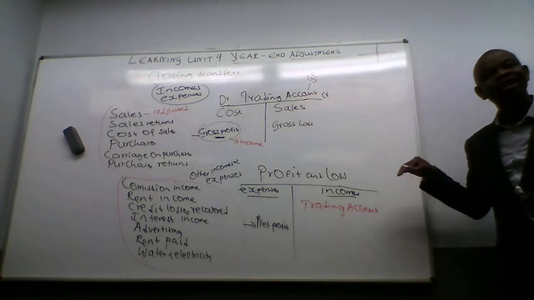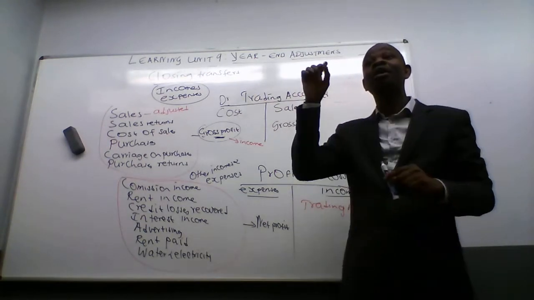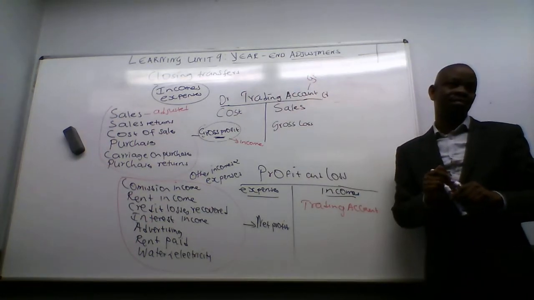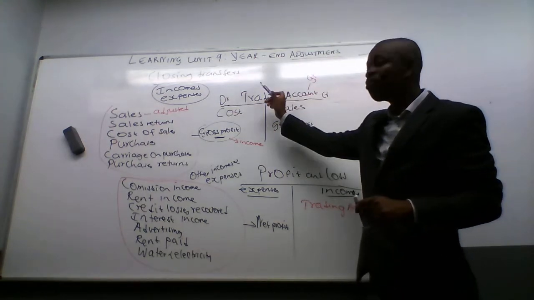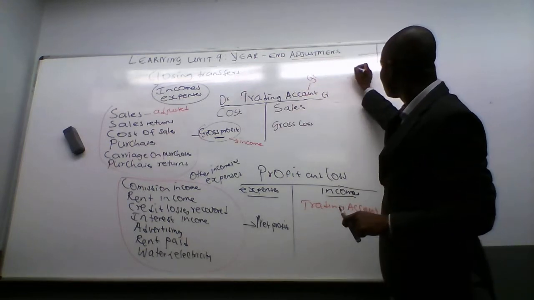But I was just trying to give you the flow. I think for now, the theory is enough. I'm going to use an exercise just to show that we understand. The only challenge is, this section can come in the form of a general ledger account or in the form of a, remember this?